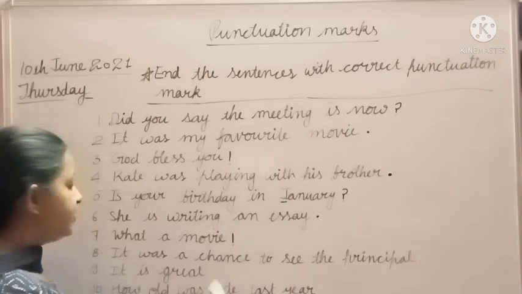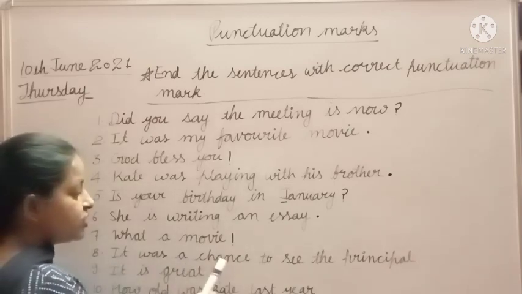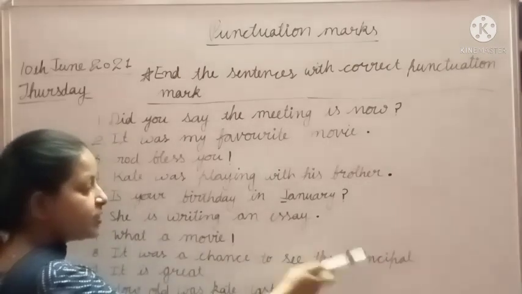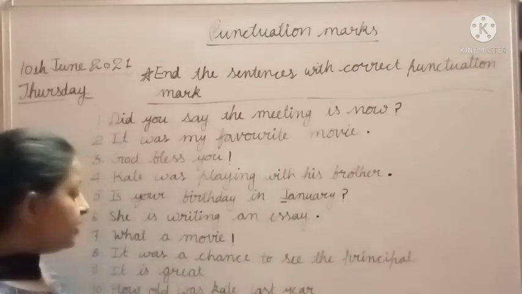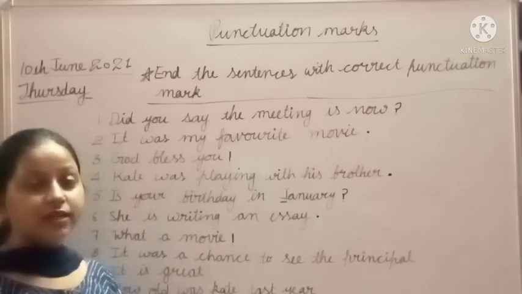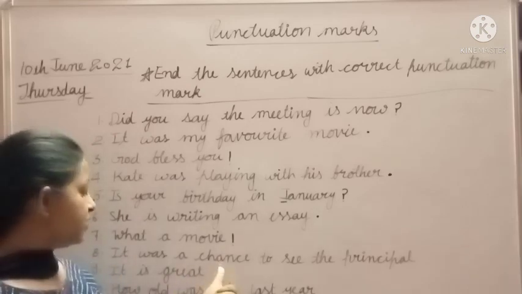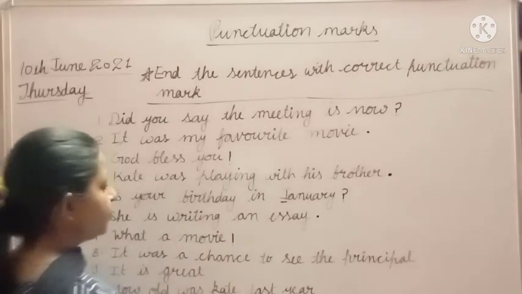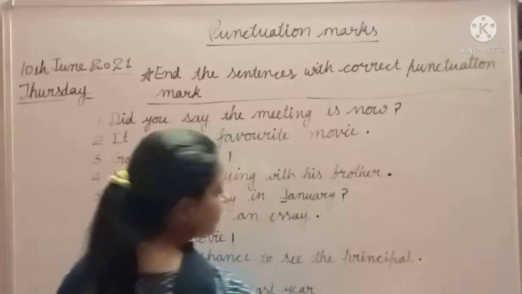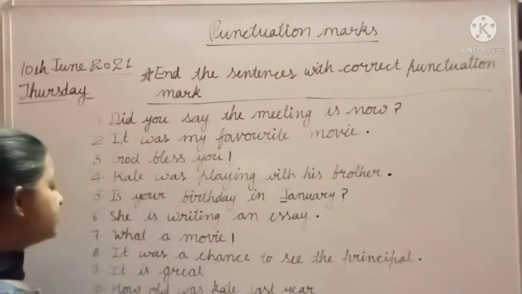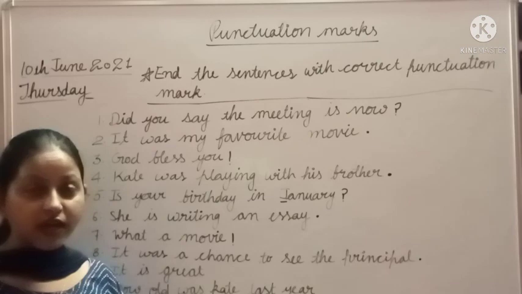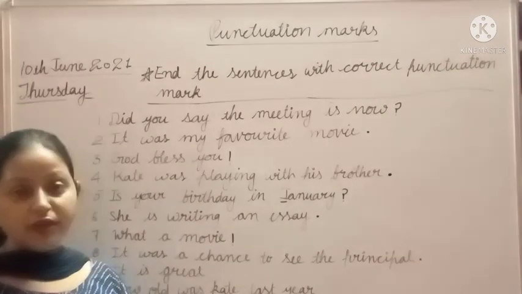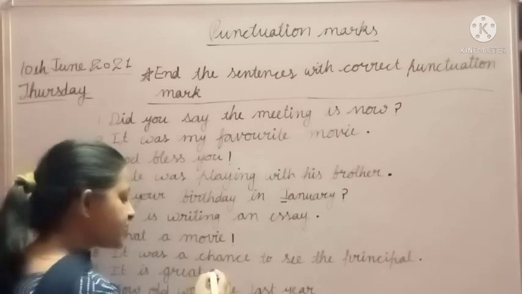Now we will then read the next one. It was a chance to see the principal. Yes, students. Again, this sentence tells us about something, है ना? This sentence gives us information about something. That's why we put a full stop at the end of the sentence. Next one is it is great. It is great. Again, this sentence expresses a strong feeling. That's why we put exclamation mark.